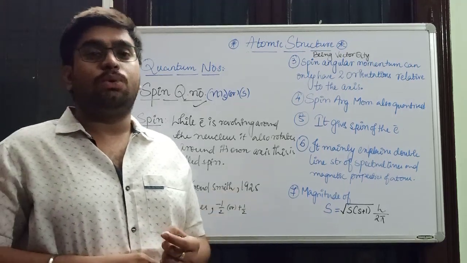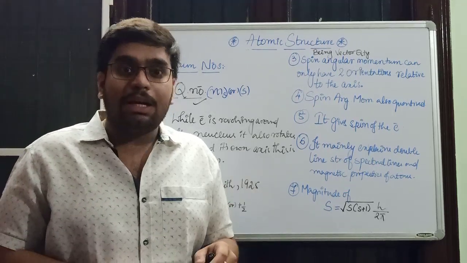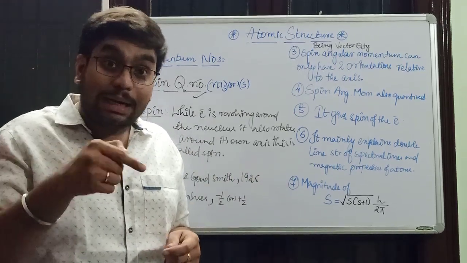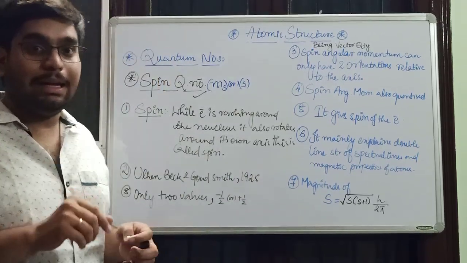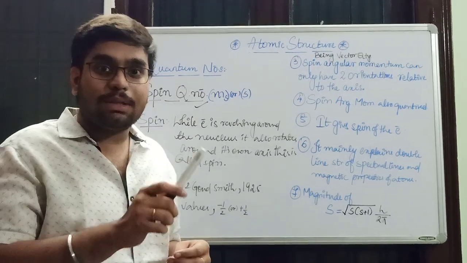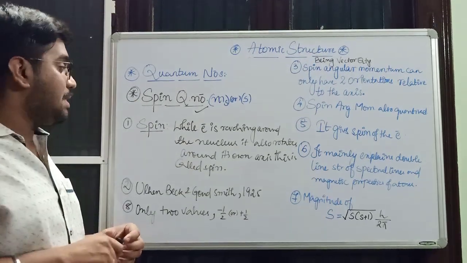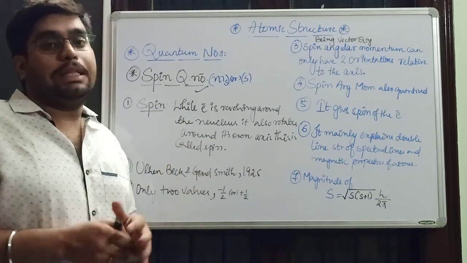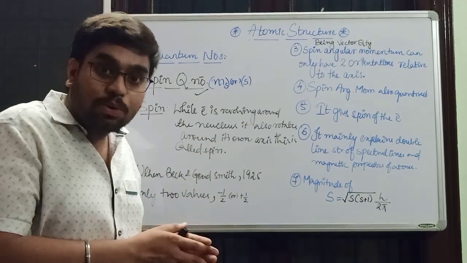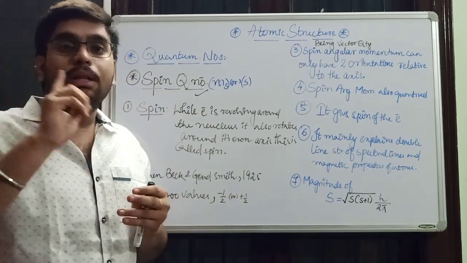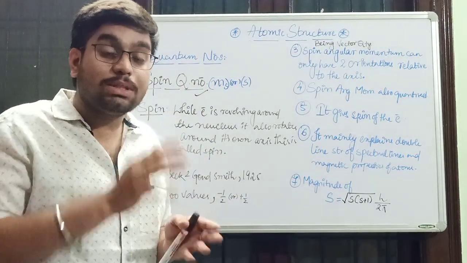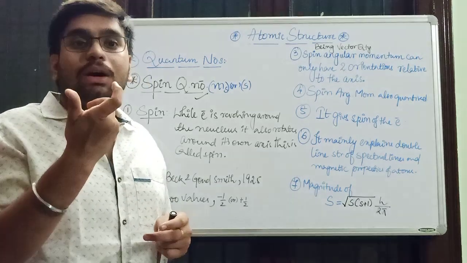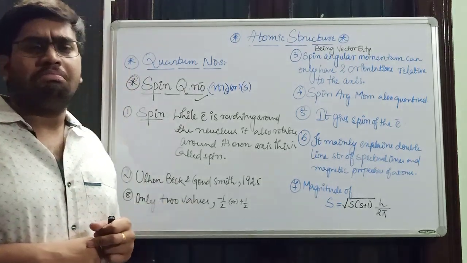What does Earth do? Earth revolves around the sun while rotating on its own axis, right? In the same fashion, electron follows Earth. Electron also, while revolving around the nucleus in its closed circular paths called orbits, rotates along its own axis.